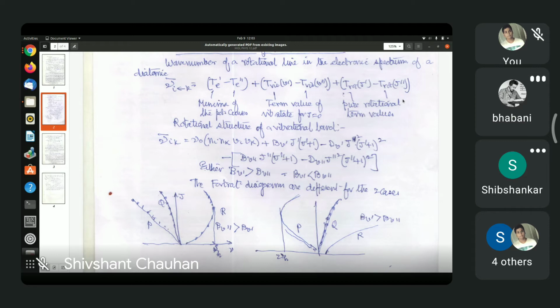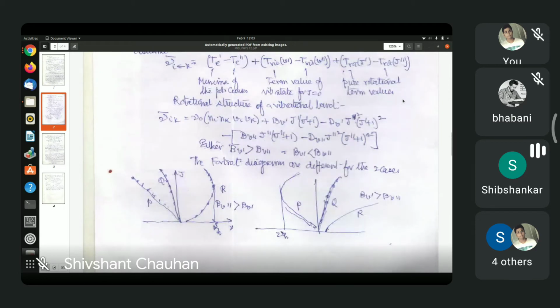So be careful about that, because in electronic transition, the vibration can change by any number. Vibration quantum number can change by any number. So V prime and V double prime are fixed. We are taking a particular V prime and a particular V double prime. We are concentrating our attention on this particular vibrational transition.